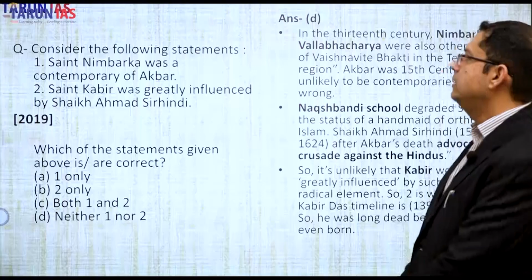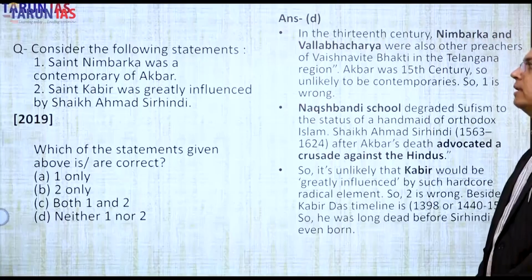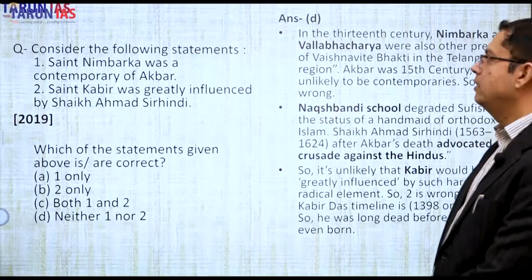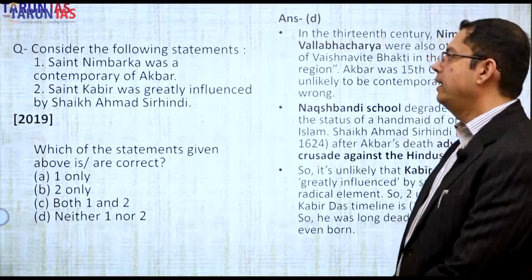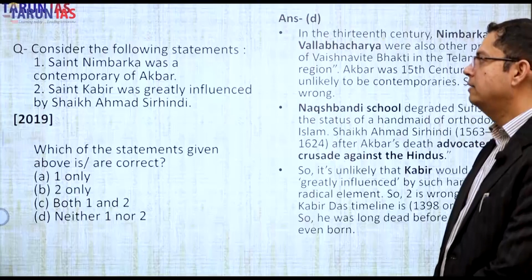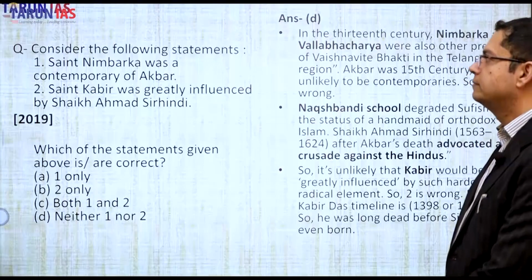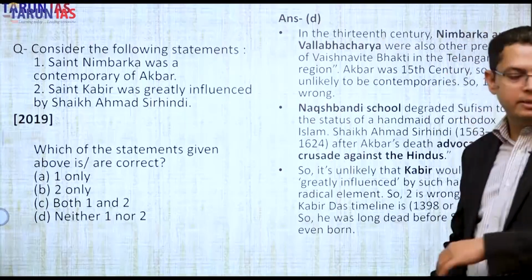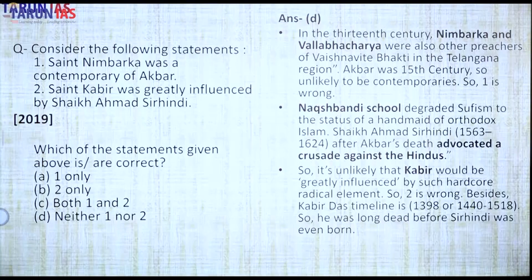Next question. Consider the following statements. First, Sant Nimbakara was a contemporary of Akbar. Second, Sant Kabir was greatly influenced by Sheikh Ahmad Sirhindi. Which of them are correct? Nimbakaracharya was a contemporary of Akbar? Akbar ruled from the late 16th to early 17th century, that is from 1556 to 1605.